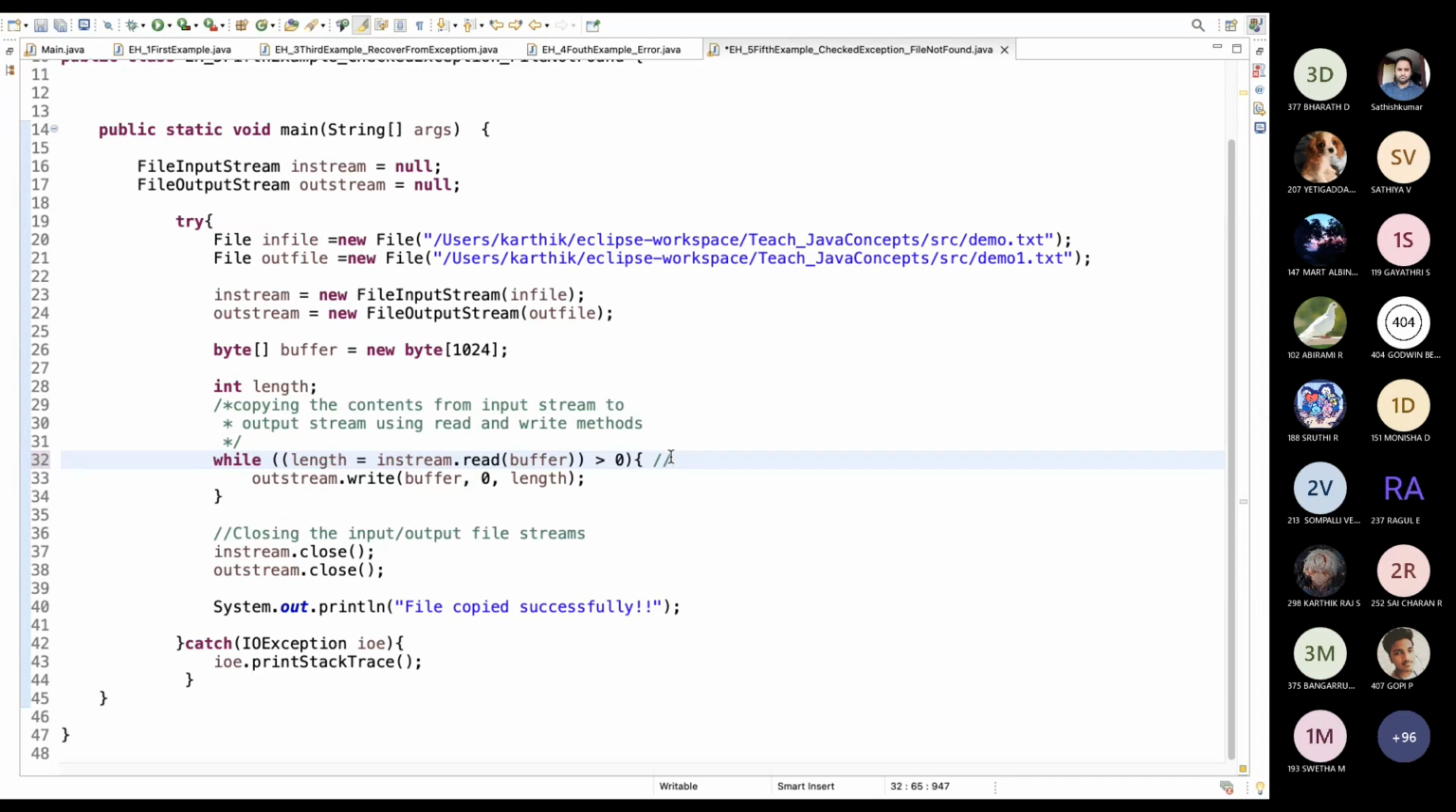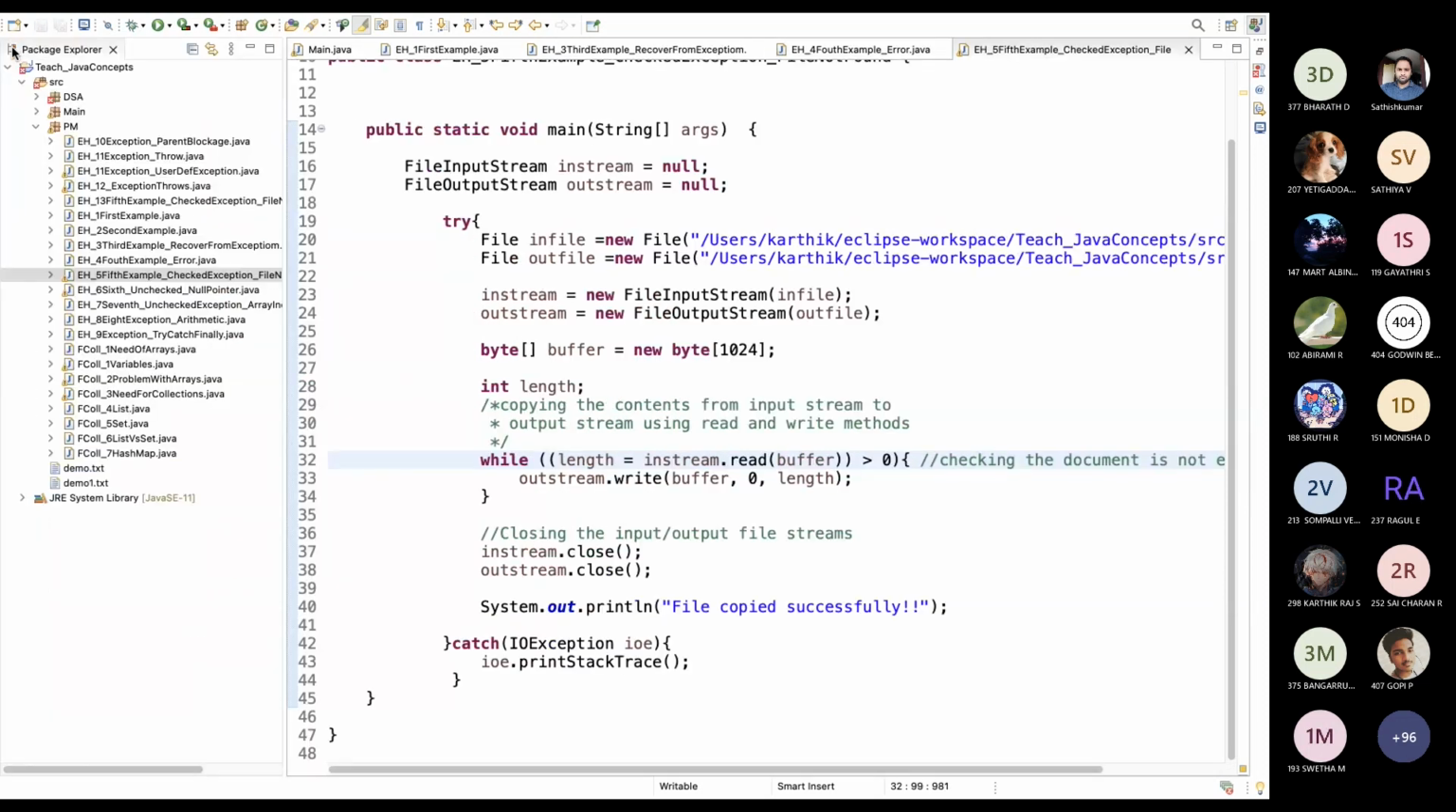You're telling correctly. Yes, the length is greater than 0, so the document has something. Then we have to copy the document into another document, then close both documents. That one is in the try block. Yeah, nice. Super. So that's it, sir.